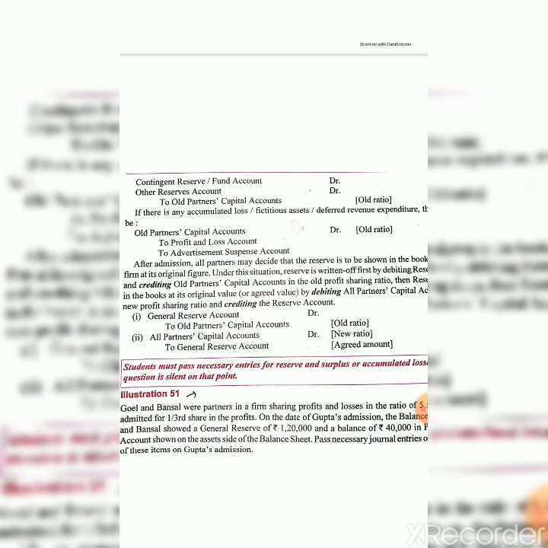So these losses or fictitious assets will also be distributed among the old partners in the old ratio. In this case, old partners' capital accounts will be debited instead of being credited, and profit and loss account and advertisement suspense account will be credited.